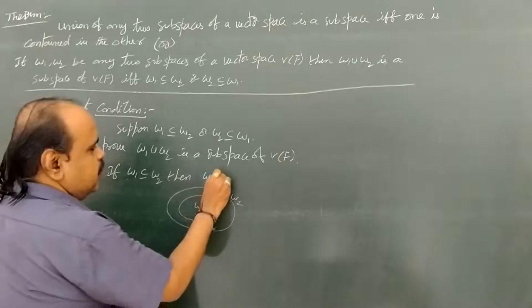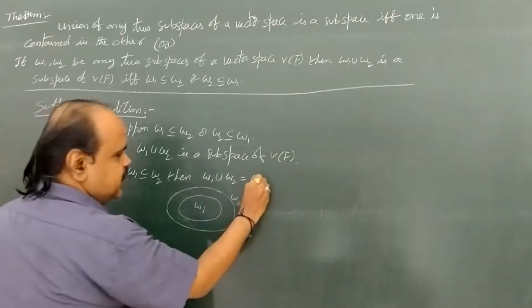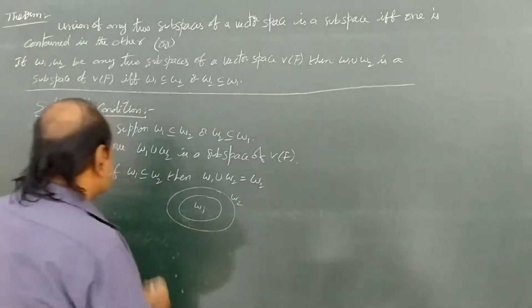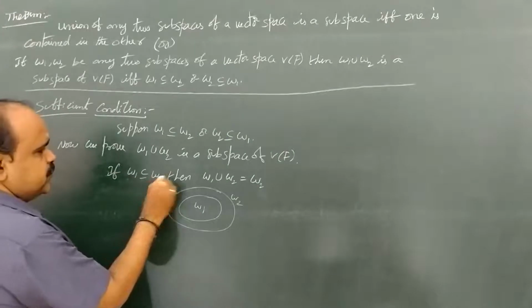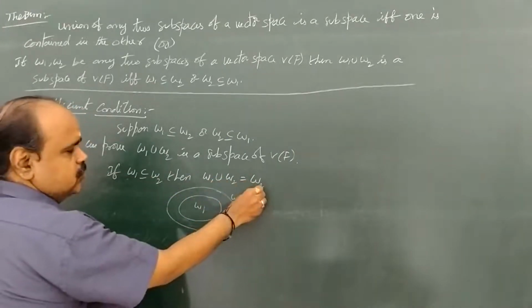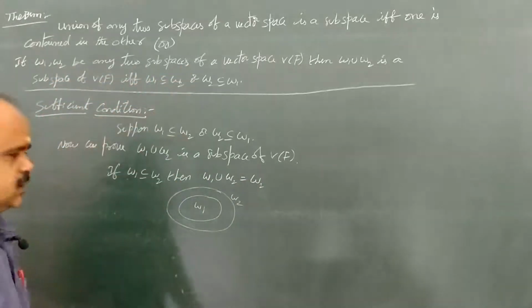Then W1 union W2 equals the bigger set, W2. So if W1 subset W2, then W1 union W2 equals W2. But from the statement, W2 is already a subspace.